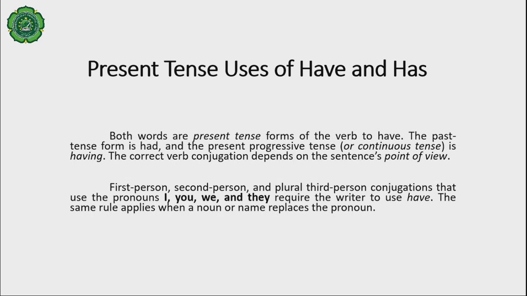Present tense uses of have and has. Both words are present tense forms of the verb to have. The past tense form is had, and the present progressive tense or continuous tense is having. The correct verb conjugation depends on the sentence's point of view. First person, second person, and plural third person conjugation that use the pronouns I, you, we, they require the writer to use have. The same rule applies when a noun or name replaces the pronoun.